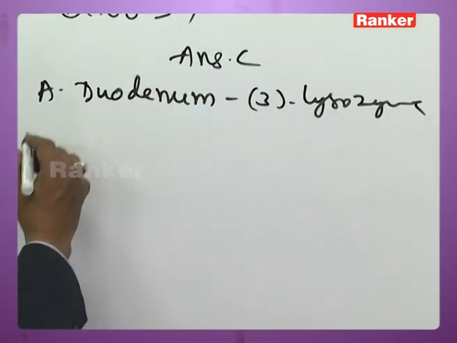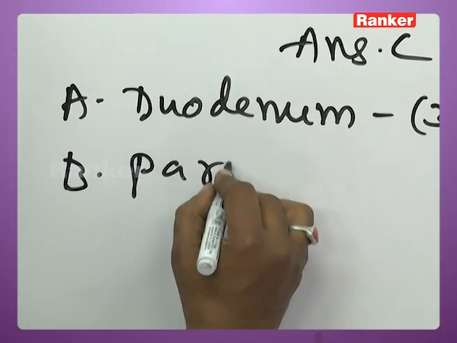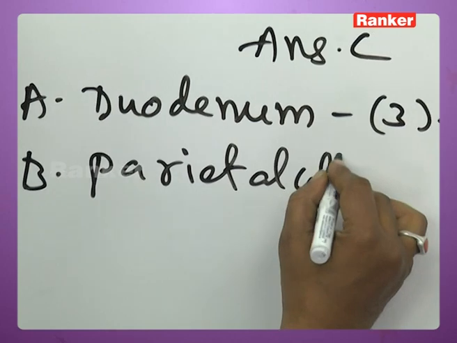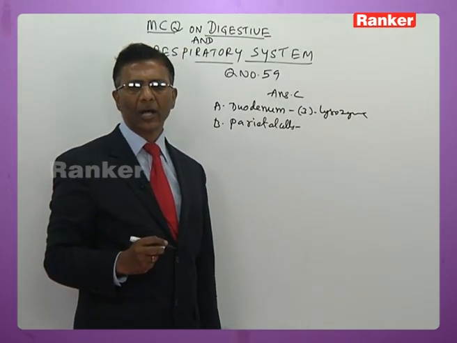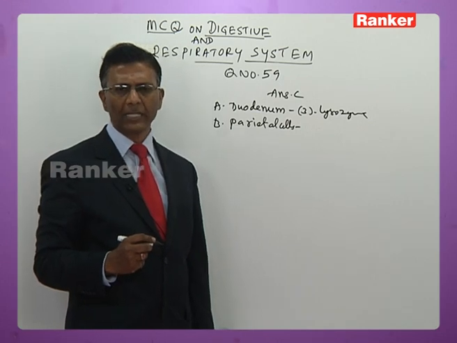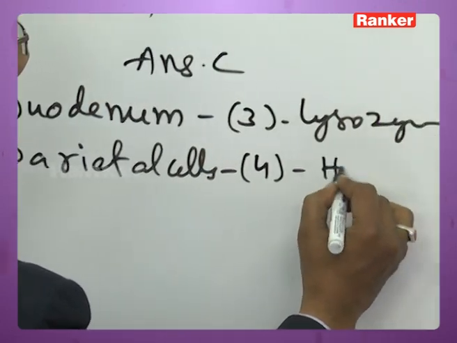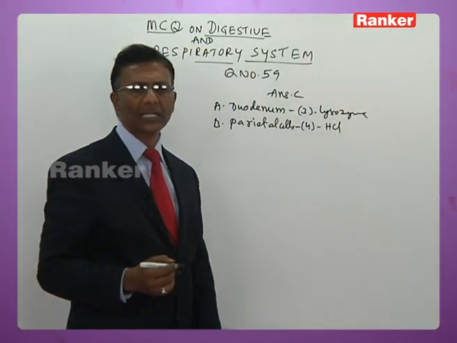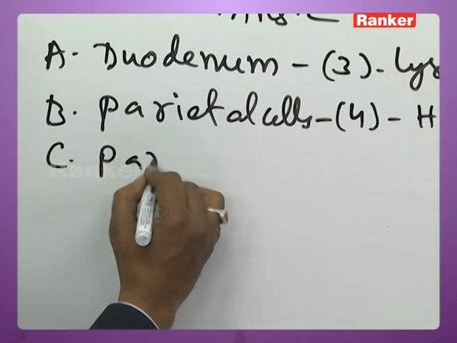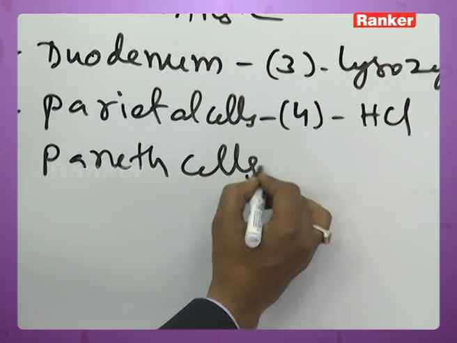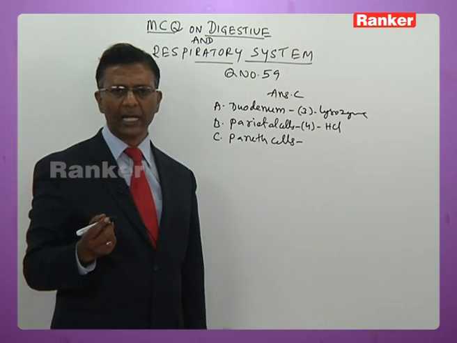The next you have B, parietal cells. Parietal cells are present in the stomach here now. They are also called oxyntic cells here now. B, parietal cells secrete HCl. They secrete HCl is the fourth option. C, Paneth cells. Now Paneth cells are present in the crypts of Lieberkühn. They mostly secrete enzymes here now.